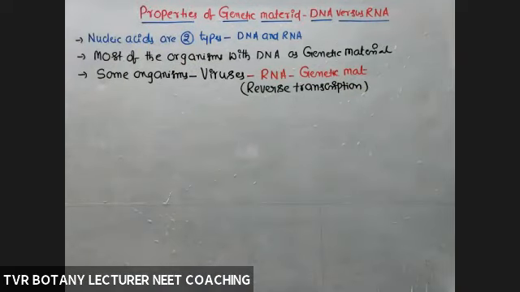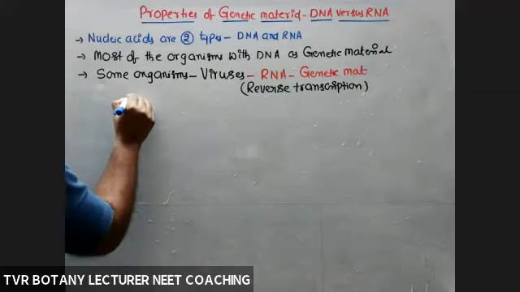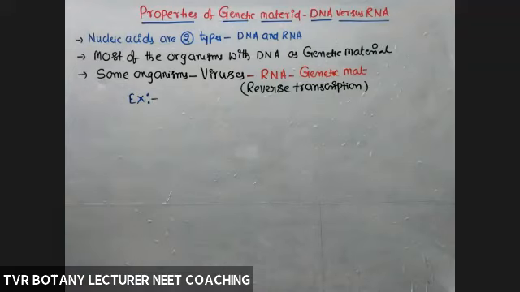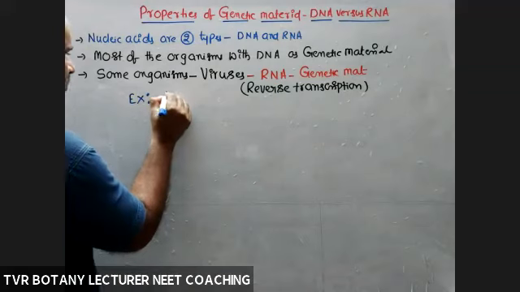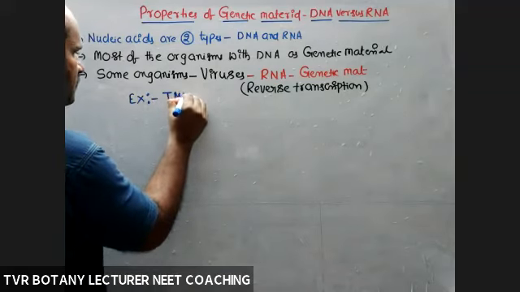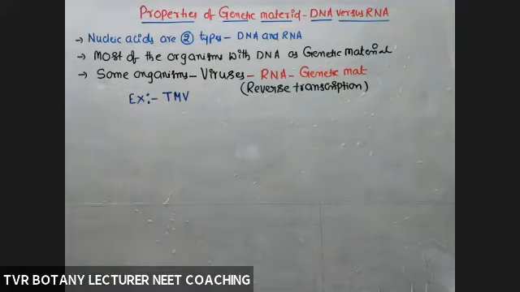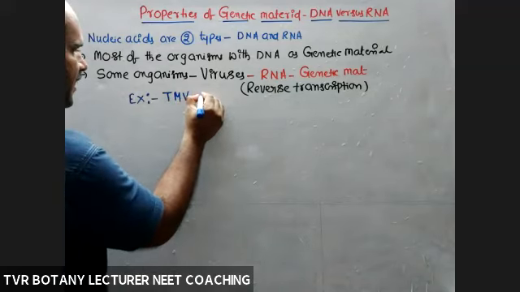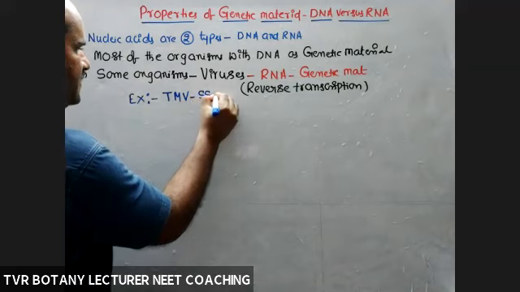Okay, so some viruses, what are they? Viruses with RNA as a genetic material. Tobacco mosaic virus, TMV, with a single-stranded RNA molecule.